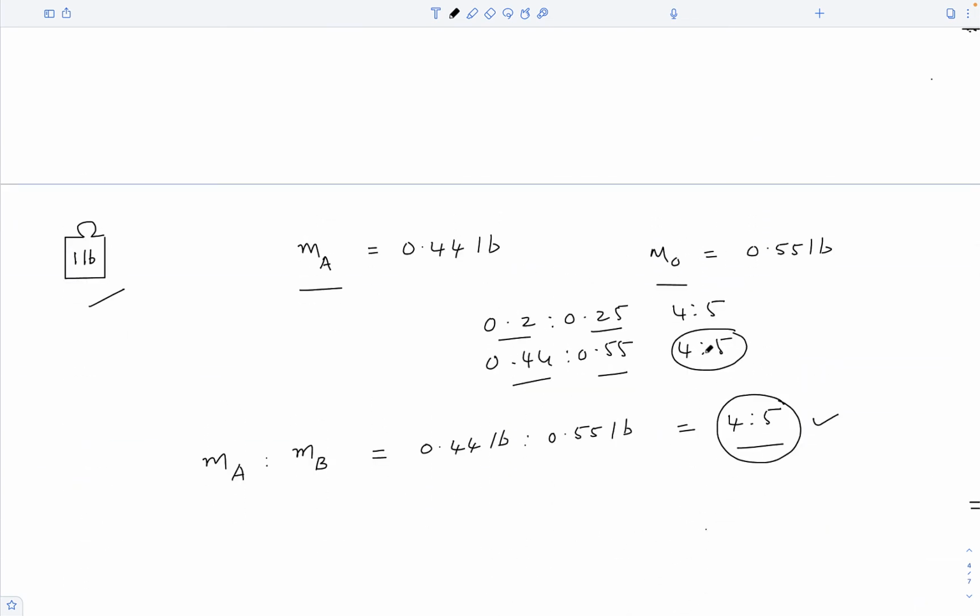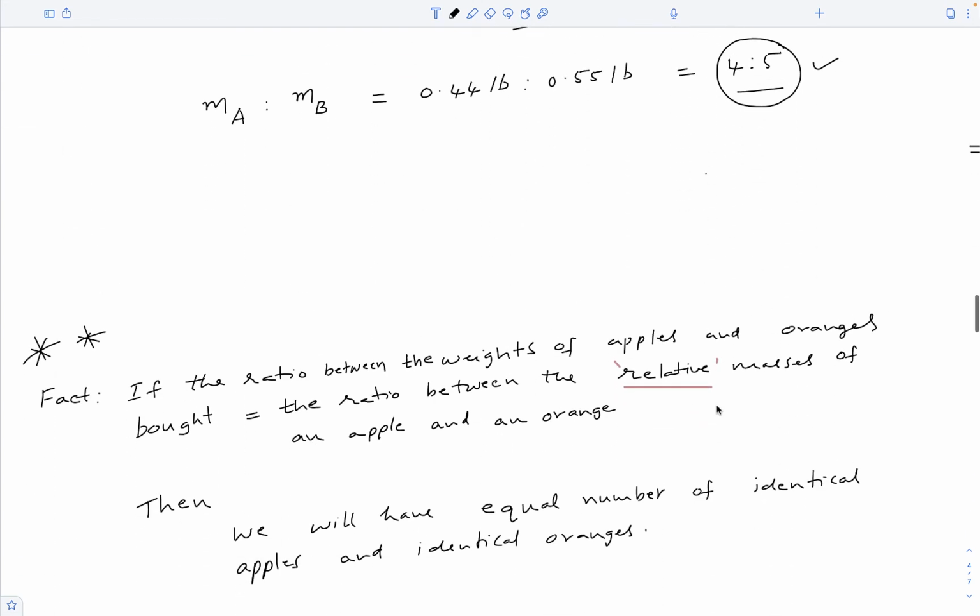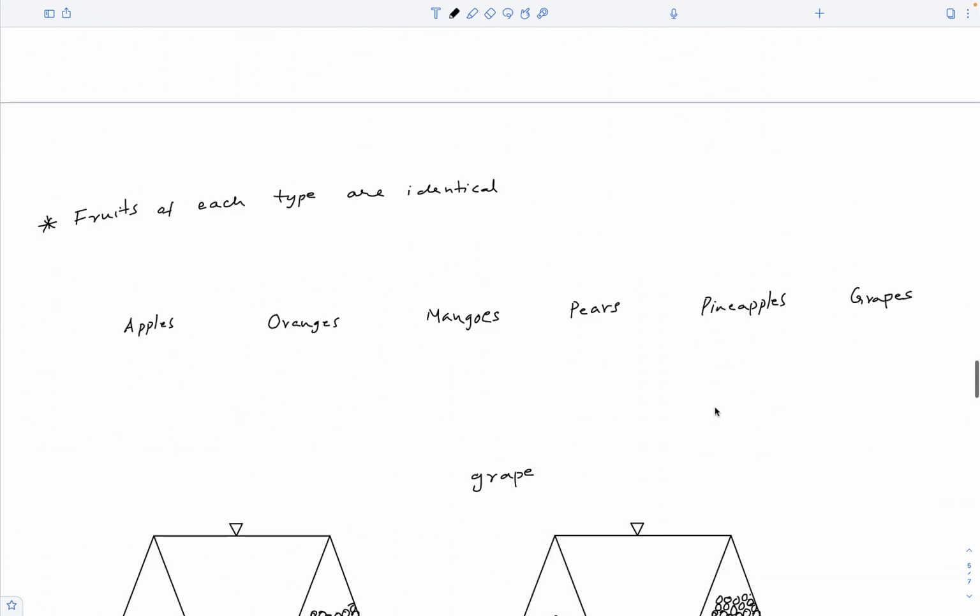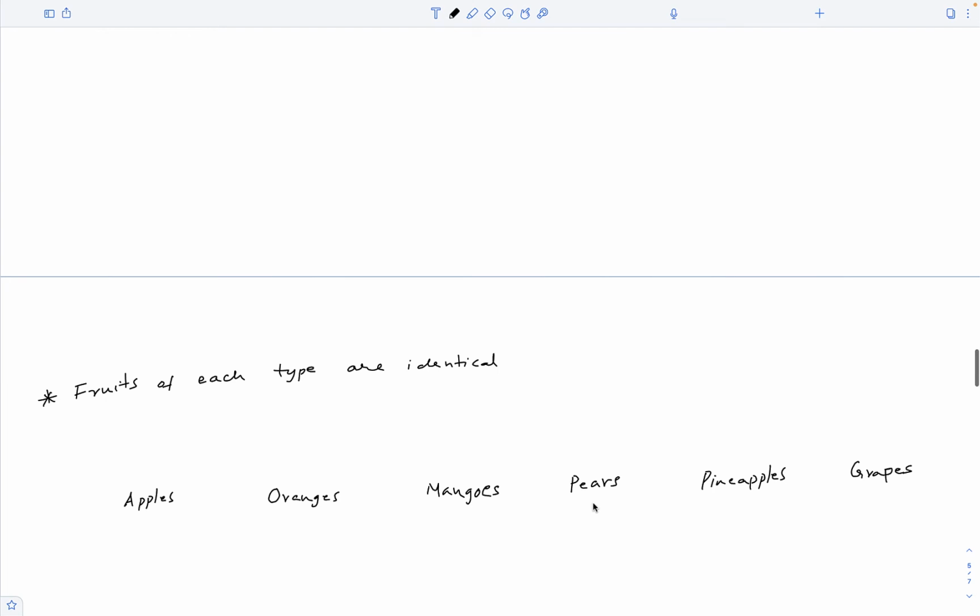Also, let us expand this puzzle to other fruits. Say this shop also sells mangoes, pears, pineapples and grapes in addition to apples and oranges. And fruits of each type are identical. All apples are identical, all mangoes are identical and so on.